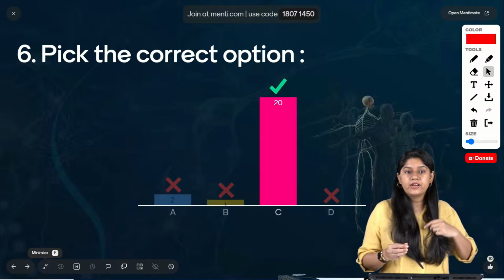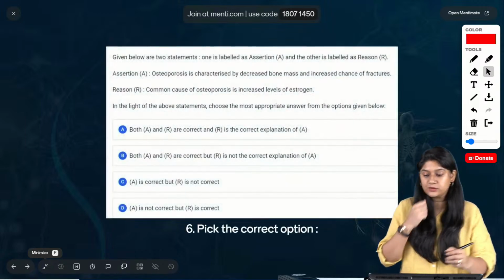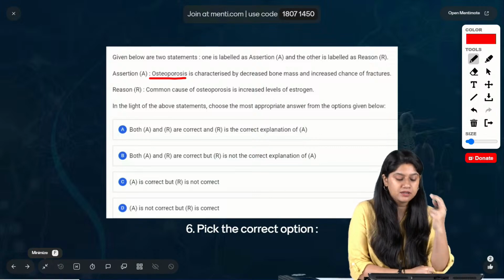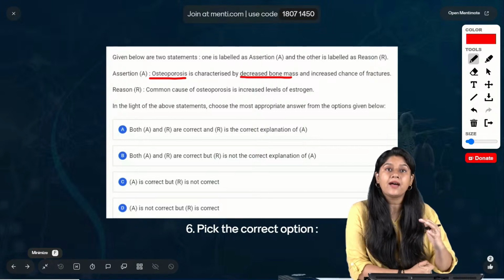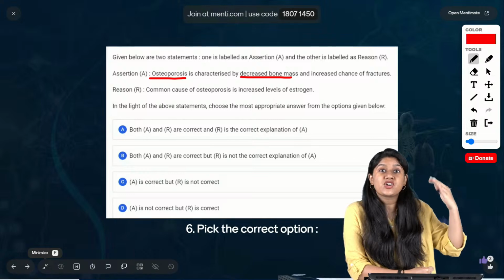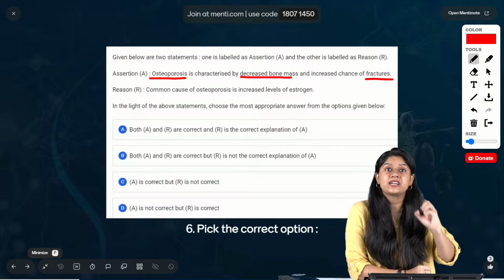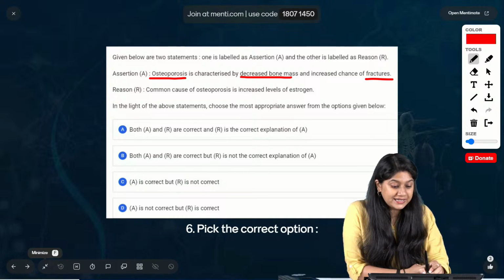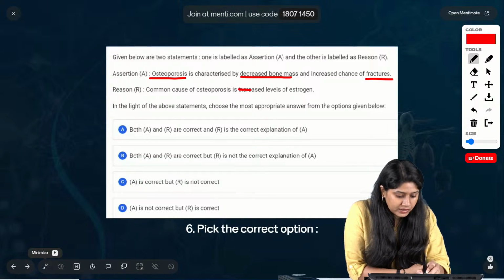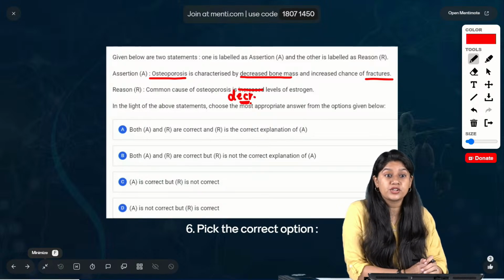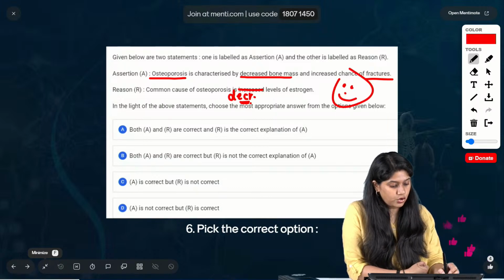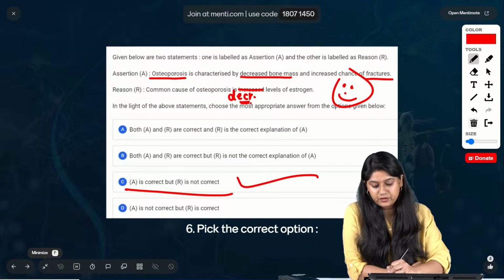Okay, everyone, very good. And the correct answer over here is option number C. You are absolutely correct. See, we have both the statements. Statement 1 is absolutely correct. In osteoporosis, we will see that there's a decrease in the bone mass and the individual might have higher chances of getting fractures. That is absolutely correct. Now, what is the main common cause for the osteoporosis? Especially in females, there's a decrease in the level of the estrogen, and that can be a common cause of the osteoporosis. Clear? That's the correct answer. So A statement is correct and R is incorrect. So here we have the answer.